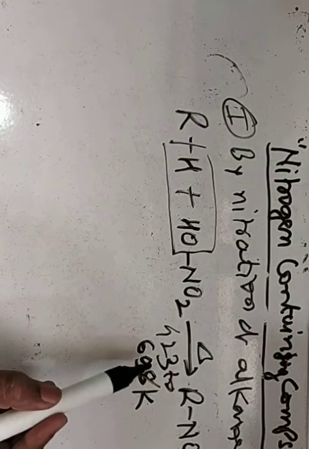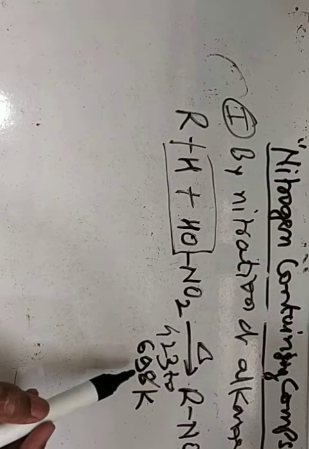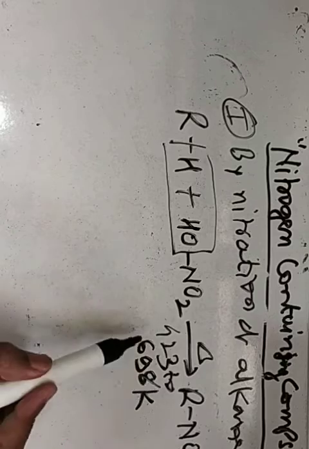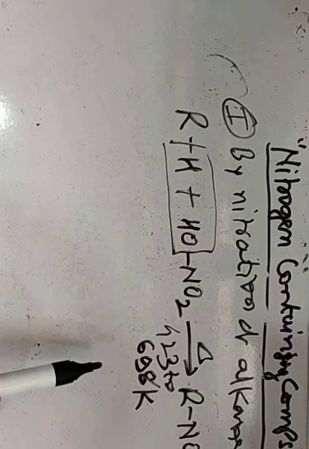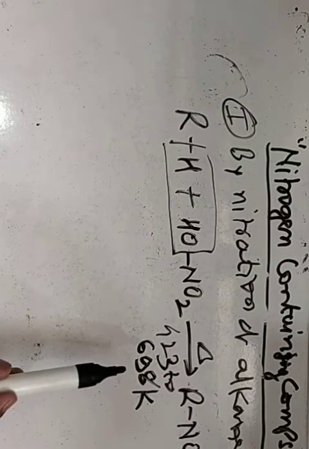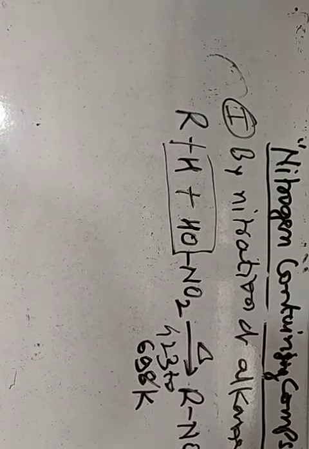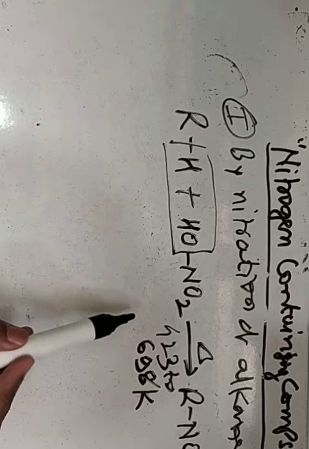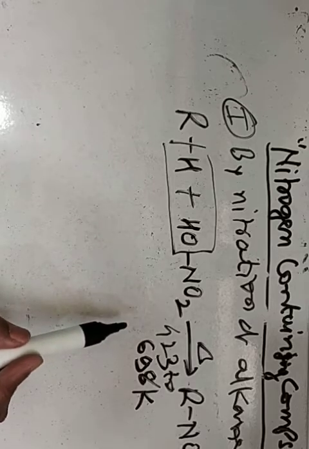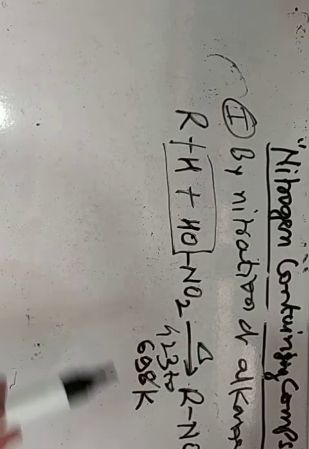This method is known as gas phase nitration. At high temperature we are bringing about this reaction, and due to high temperature cracking also occurs. If we take a higher alkane, we get a variety of products.